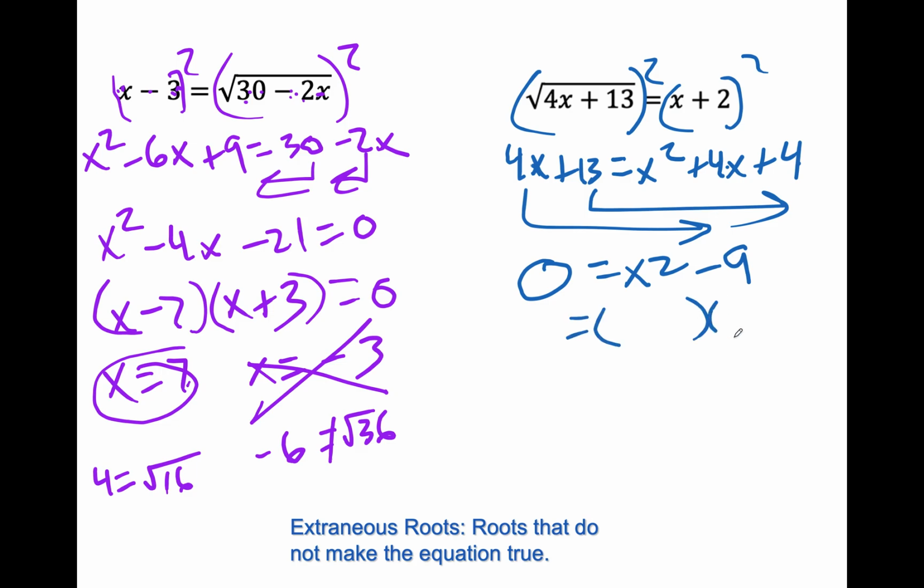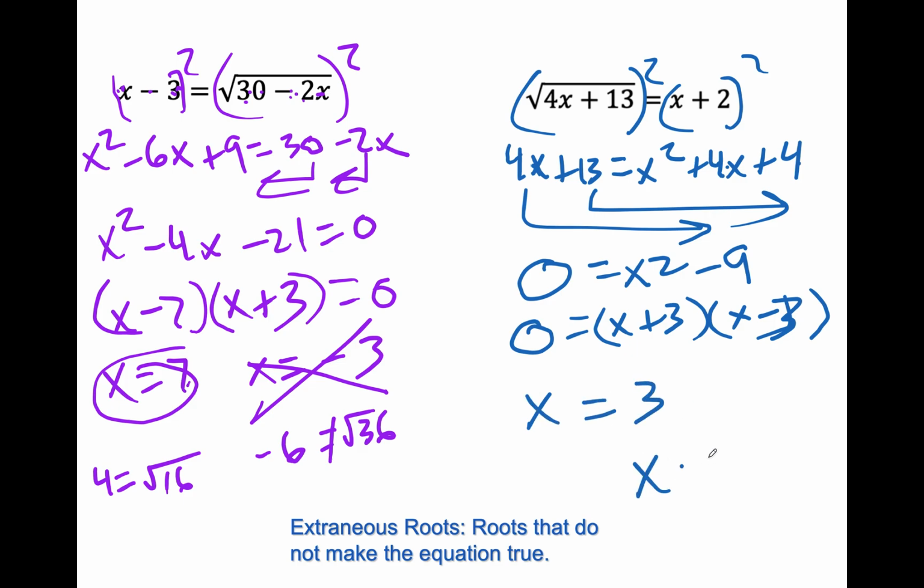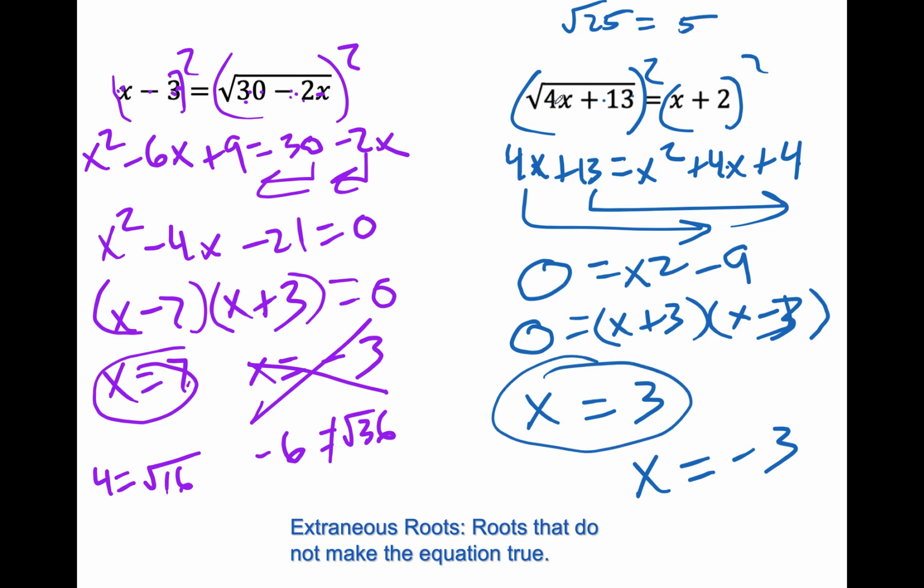The difference of two squares coming through again. x plus 3, x minus 3 equals 0. Set them both equal to 0. I get positive 3 and I get negative 3. I'm not going to go with a plus or minus on this one because I've got to check my work. I put a 3 up there. I get 12 plus 13. That's the square root of 25 equal to 5. Yep, we're good. The negative is going to be a problem, though.